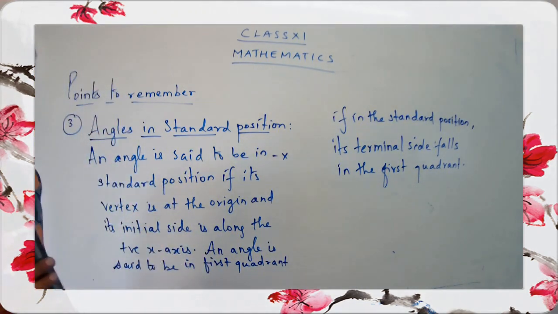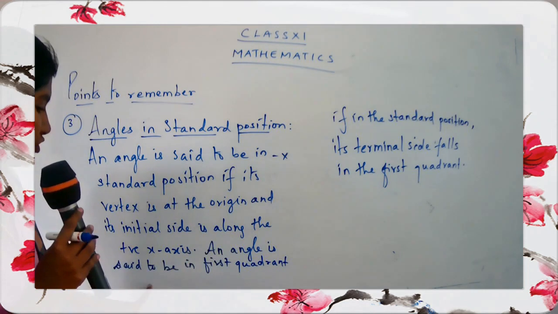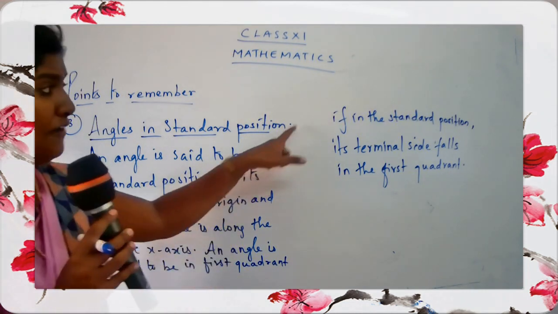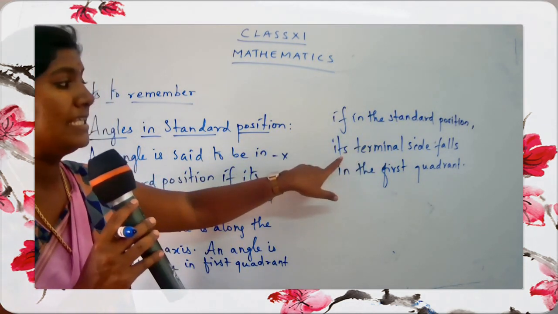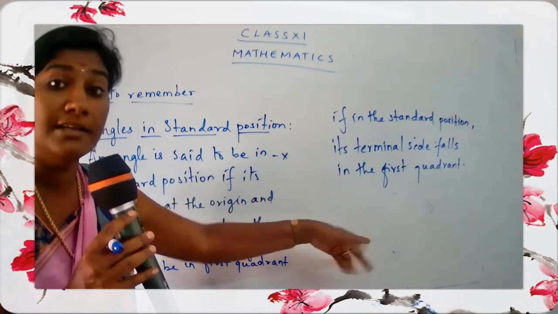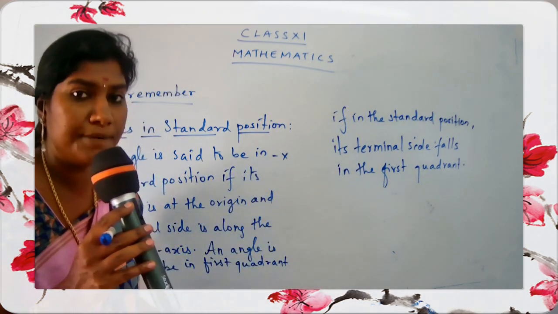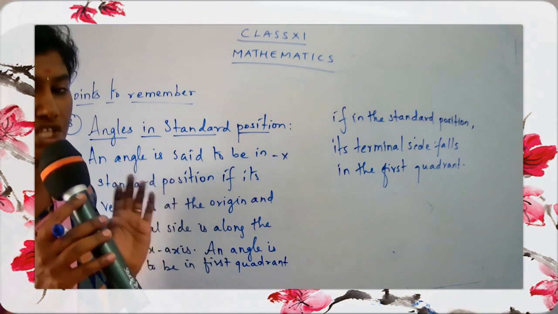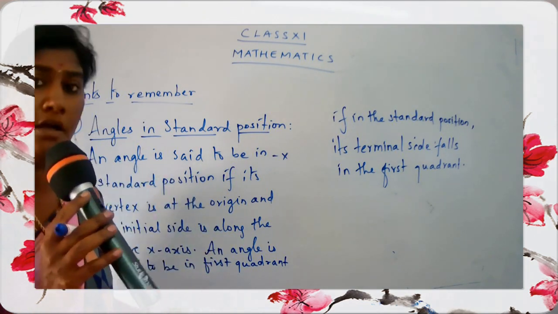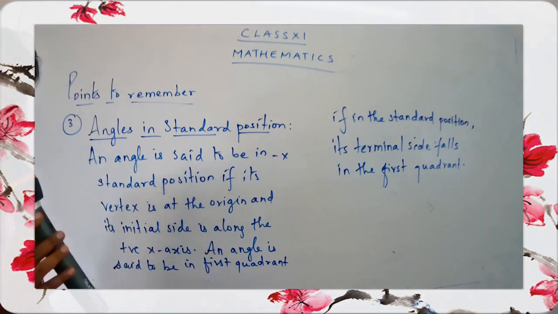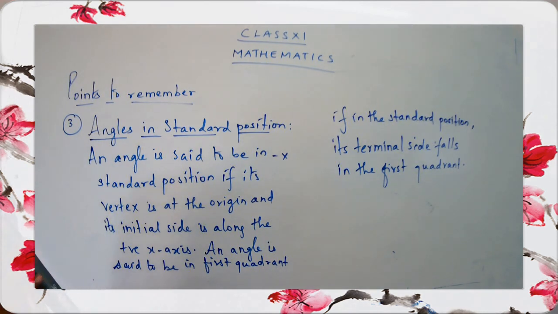For third quadrant, what will you say? An angle is said to be in third quadrant if in the standard position, its terminal side falls in the third quadrant. Are you getting my point, children? So we can just go on changing the statement according to the quadrant. I hope you people are clear. Okay, have you taken down the point, children?